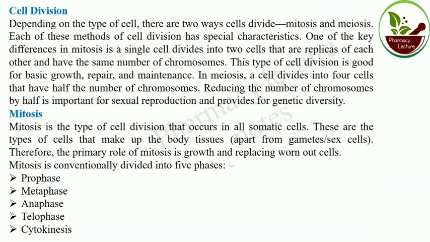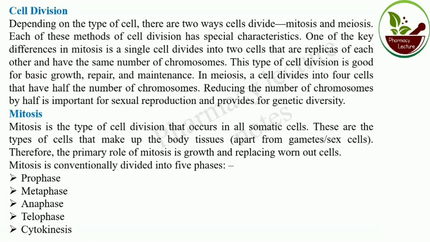Now comes to cell division. Depending on the type of cell, there are two different types, mitosis and meiosis. Each of these methods of cell division has special characteristics. One of the differences is that in mitosis a single cell divides into two, each with the same number of chromosomes. This type of cell division is good for basic growth, repair and maintenance. So what is the purpose of cell division?